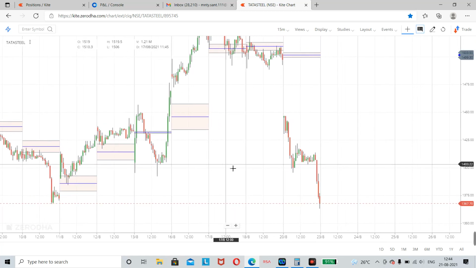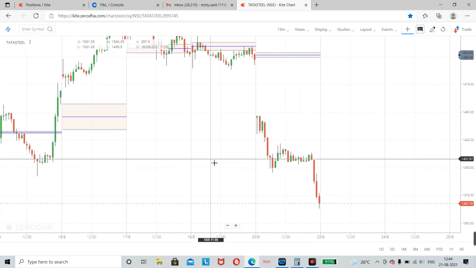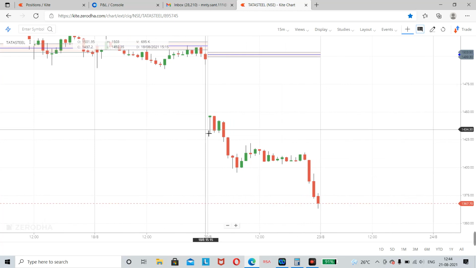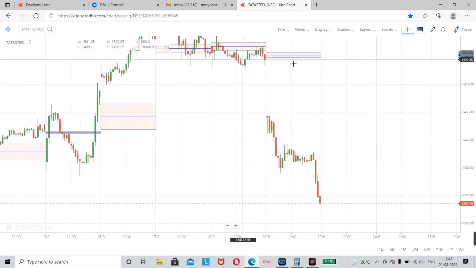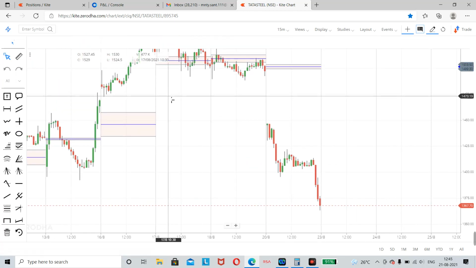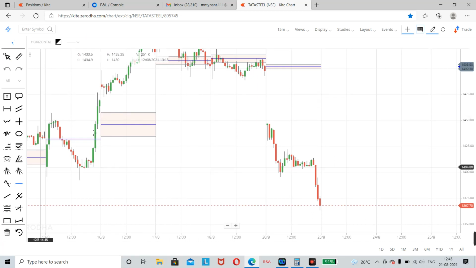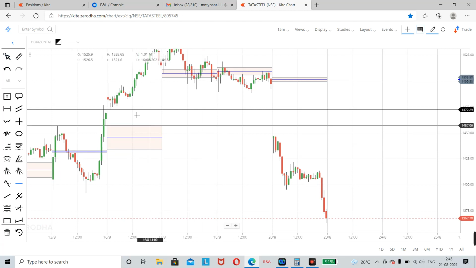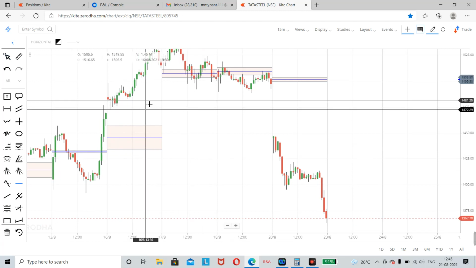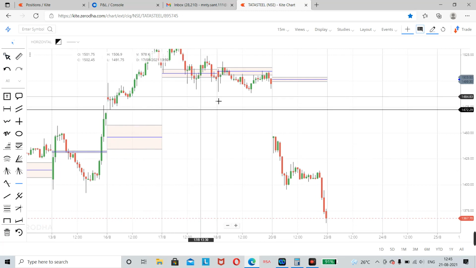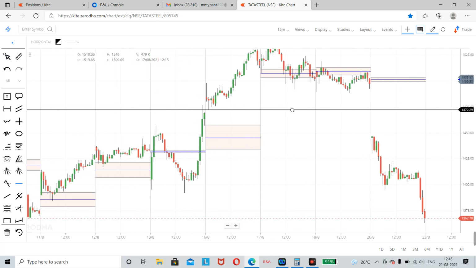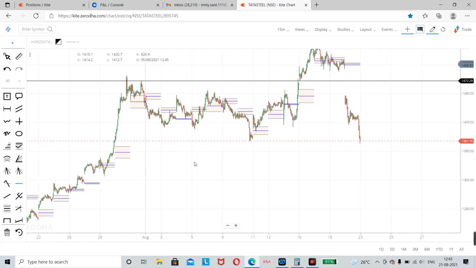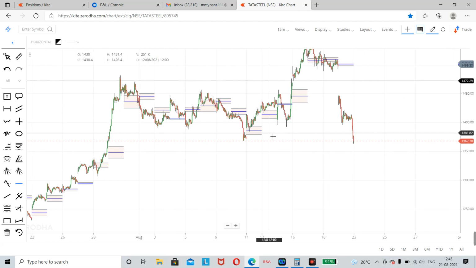It is falling like anything, and yesterday it fell. This is the last 3 days' support level. For 16th, 17th and 18th, this is the key support level of Tata Steel.